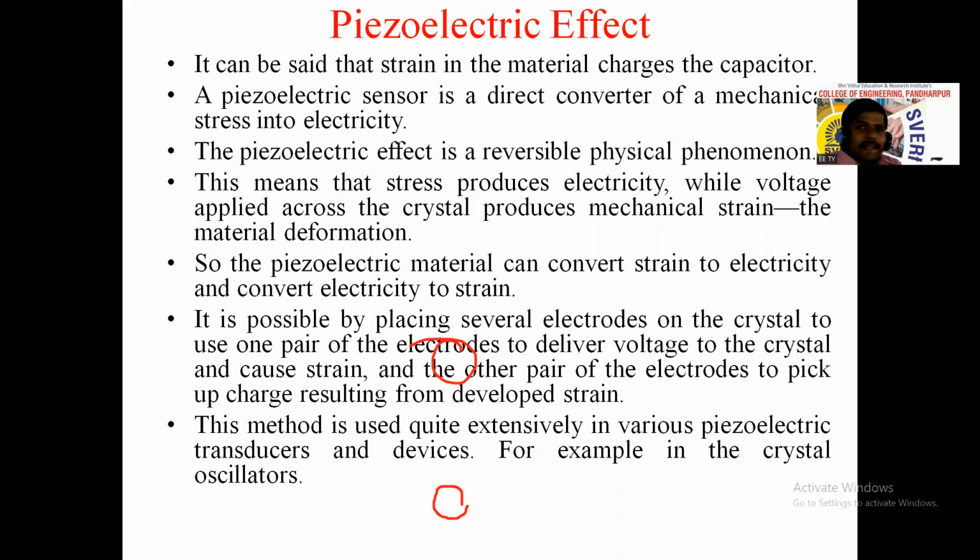There is an example for that, I think. Okay, we will tell it next. Strain is the opposite of piezoelectricity. Piezoelectricity converts mechanical energy directly into electrical energy. And in the case of strain, if we apply voltage to the electrodes with a crystalline material in between, strain occurs in that crystalline material.